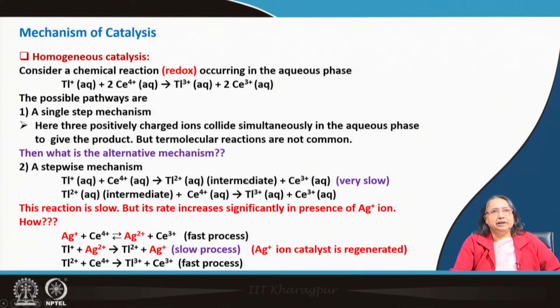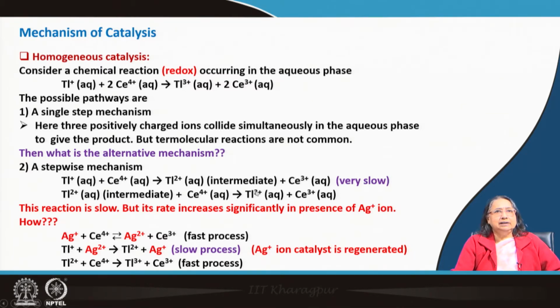So, it is an intermediate, and then cerium 4 plus is going to cerium 3 plus, but this reaction is very slow. And in the second step the thallium 2 plus, which is the intermediate, is again reacting with cerium 4 plus to give thallium 3 plus and cerium 3 plus. So, if we combine these two, then we will see that it is coming, but this is a very slow process.